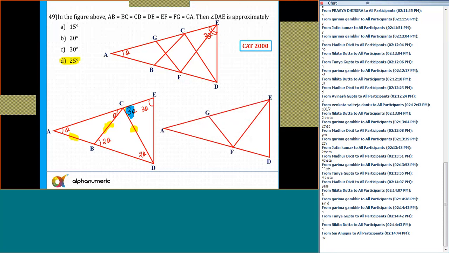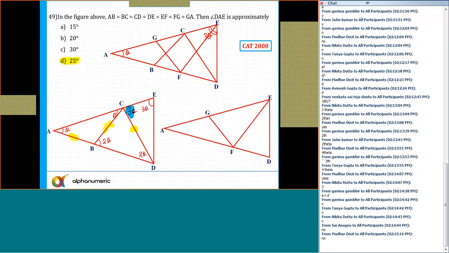Similarly, take other sections. This figure. Okay. Now we know that this is equal to theta. Working backwards, GA is equal to FG. So GA and FG are equal. So these two sides are equal.